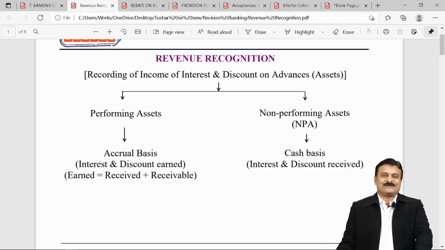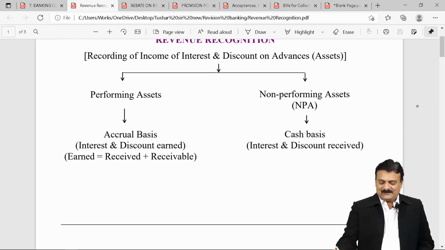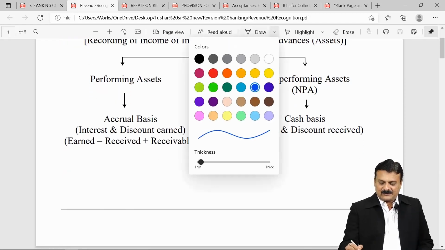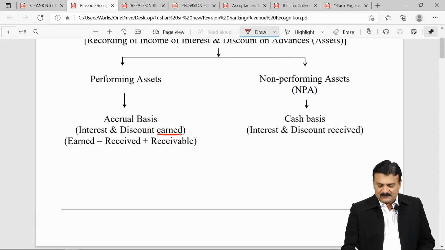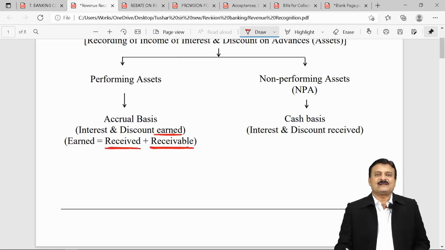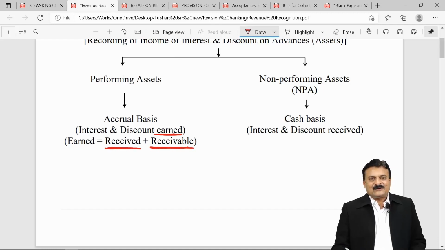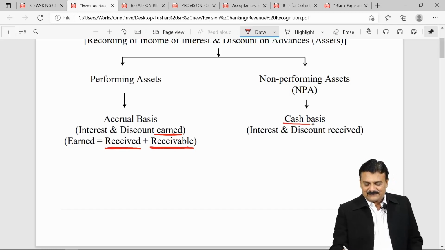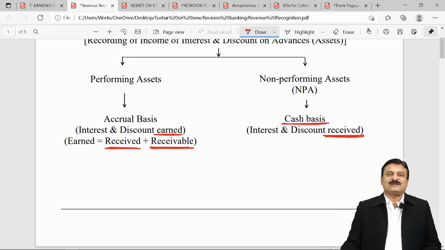What do you mean by accrual basis? You should record interest and discount received plus receivable outstanding. So interest and discount earned is to be taken care of. What do you mean by interest and discount earned? Interest and discount earned is nothing but received plus receivable. Non-performing assets, NPA, you should account for it on cash basis. What in the cash basis? Interest and discount received.